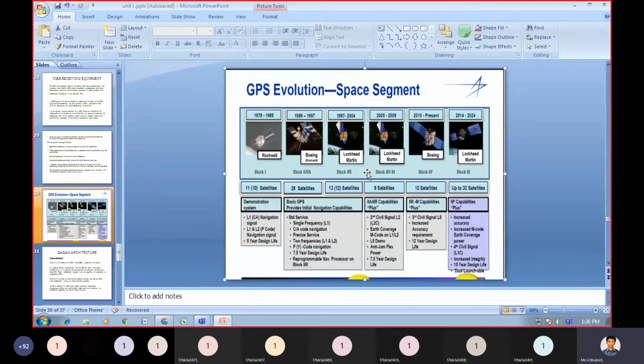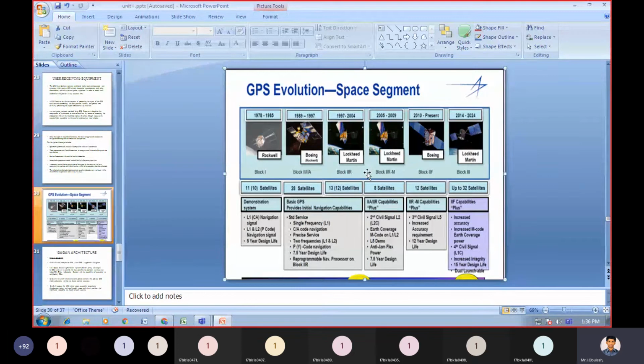Then the next one, the fifth generation, is 2010 to present, Boeing. Here we are using block IIF. So in this system we have 12 satellites.